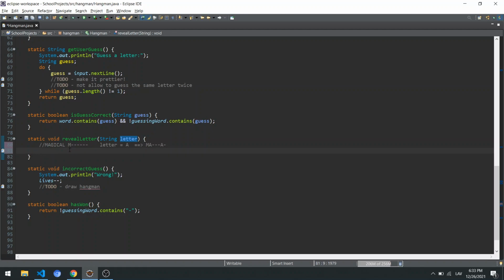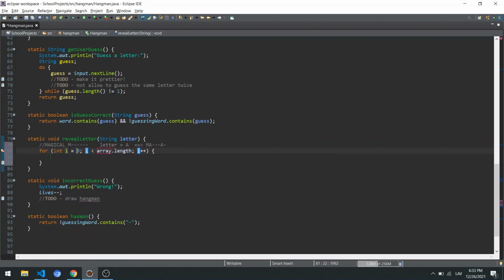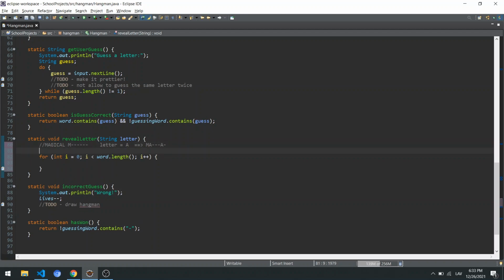So what it could be is, we can go with the for loop. Again, probably multiple ways on how to do that. So word.length, and we can say, instead of having a string letter, at least for here, we can say char letter equals letter, just charAt(0). It's going to be fine because it's always going to be one letter.